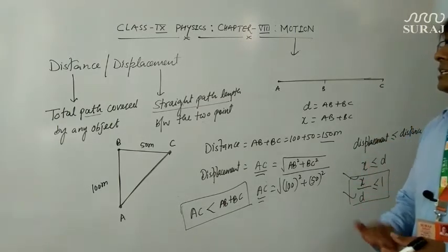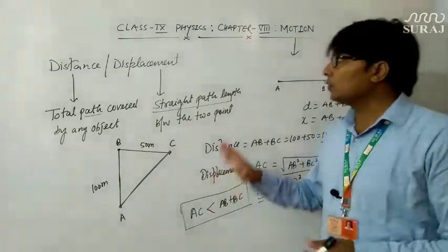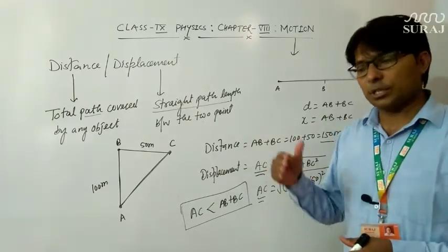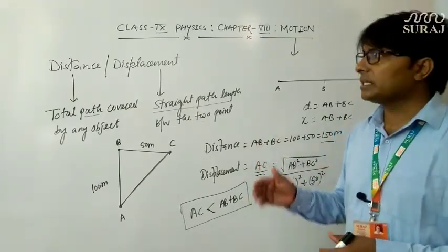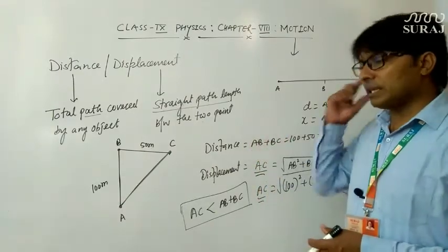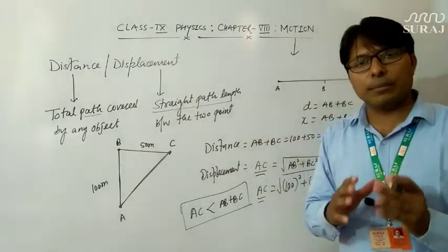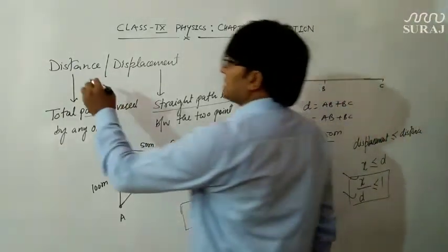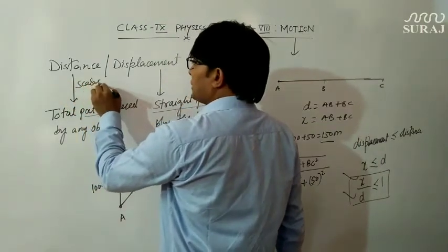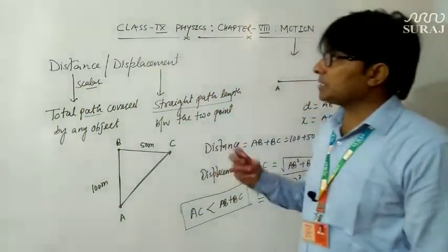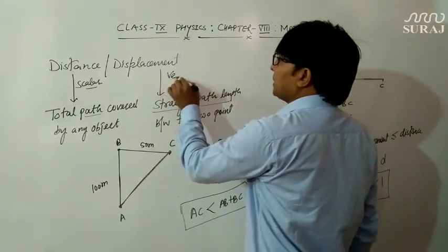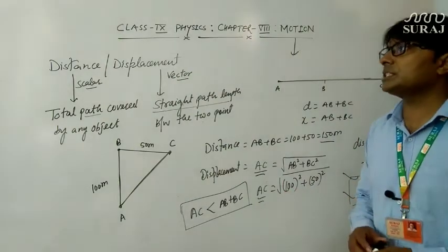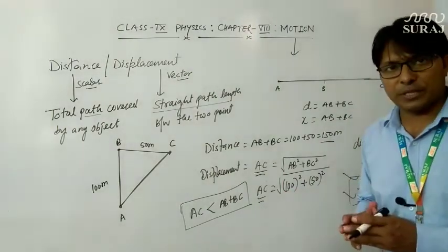One more difference is there: distance has no direction while displacement has direction. The physical quantity which possesses magnitude as well as direction is said to be a vector quantity, while the physical quantity which shows only magnitude is known as a scalar quantity. So I can say that distance is a scalar quantity which does not possess direction, while displacement is a vector quantity which consists of a particular direction. So this is the difference between distance and displacement.